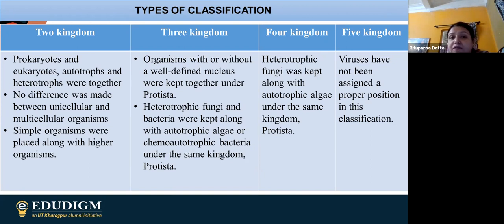So in case of four kingdom, this is the problem. We kept algae and fungi together under protista. So finally, we are going to the five kingdom, and in the five kingdom, viruses are not there because at that point of time, virus was not discovered. So that is why we can't keep that virus. So this is how the classification is going on: 2, 3, 4, and 5.